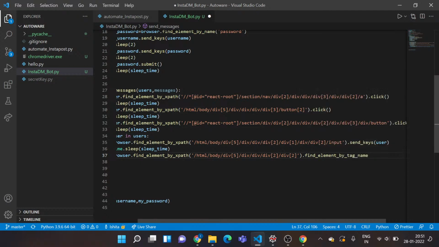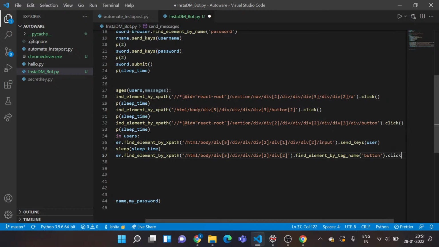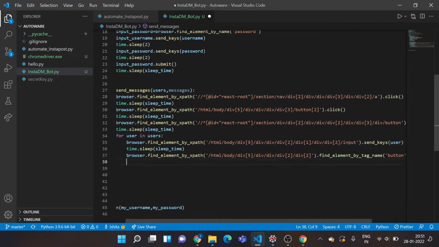Yes, so I found it, and the tag name is button. I'm actually using different methods so I can show you the versatility of it. And now after locating that button I want to initiate an action of click. So I've successfully put in my first username to whom I want to send a message, and then I have clicked on that, selected that person.